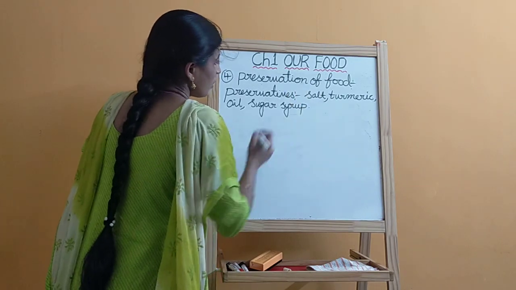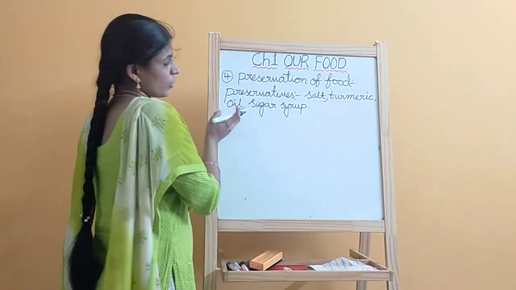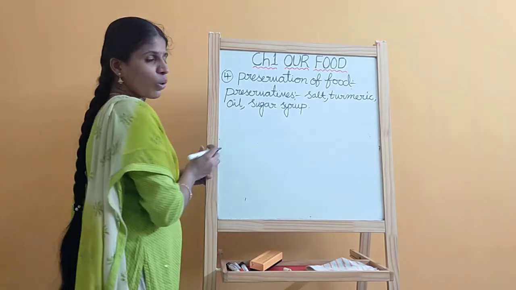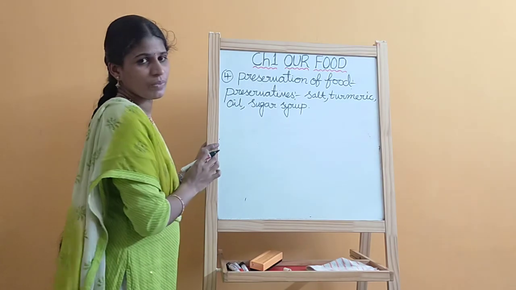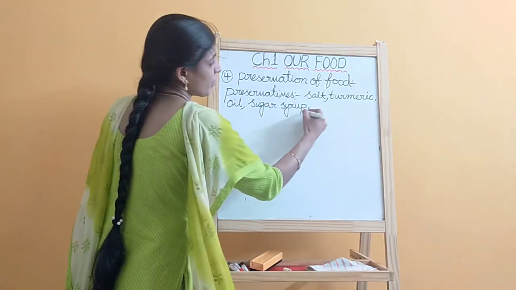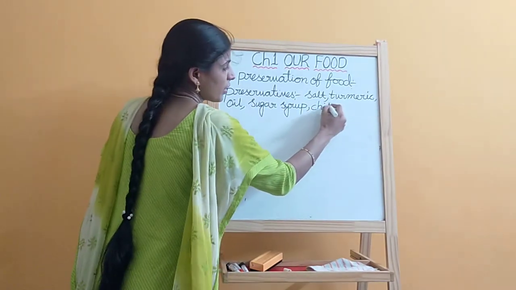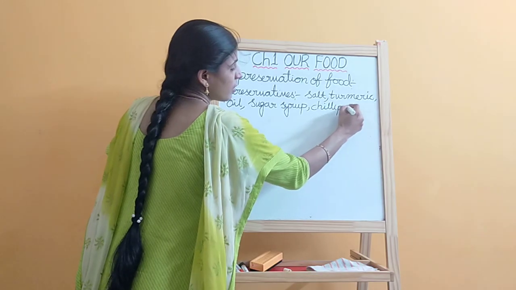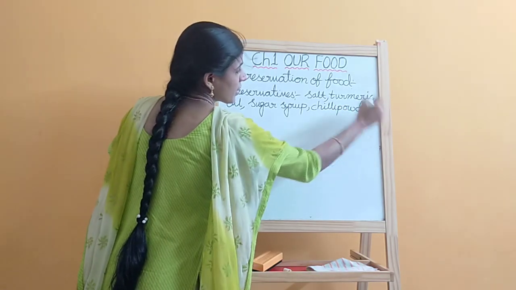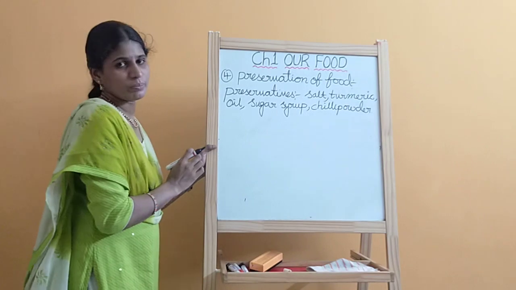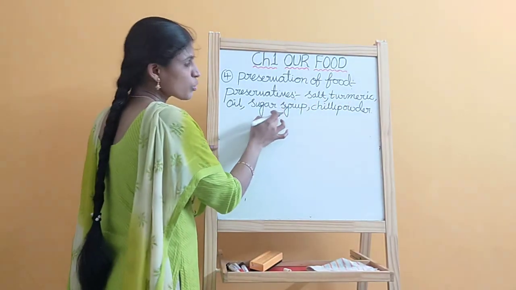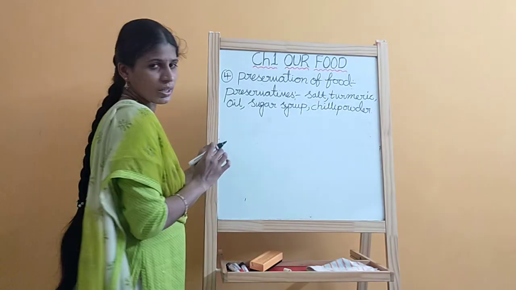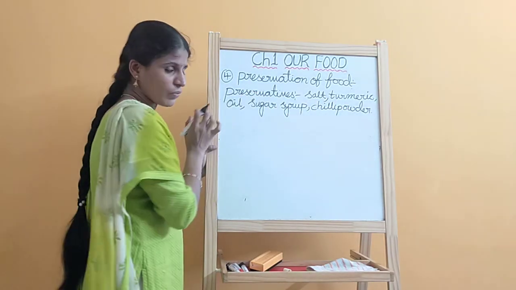Okay, salt, turmeric powder, oil and sugar syrup, we are using as preservatives, and chili powder is also partially acting as a preservative. Salt, turmeric powder, oil, sugar syrup and chili powder, these we call preservatives.